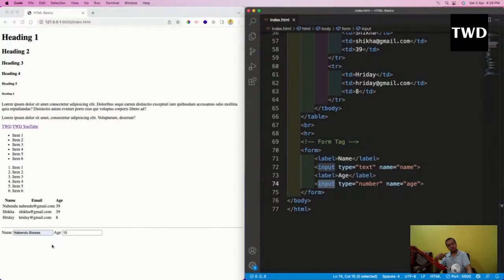So if we are doing this with CSS, actually we're going to do this with CSS also soon. So this would have been much easier to do some styling, but we are not going to touch CSS right now. We are going to solve this issue. I want to put this name and age in different lines. So I'm going to solve this issue with something known as a div.